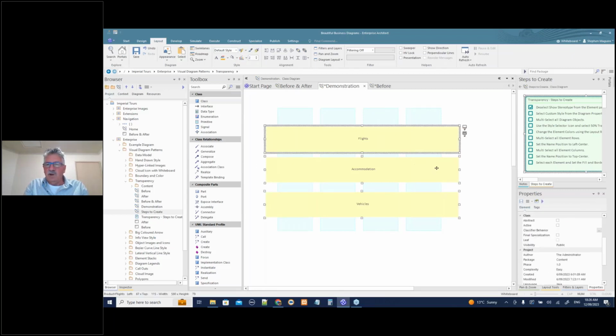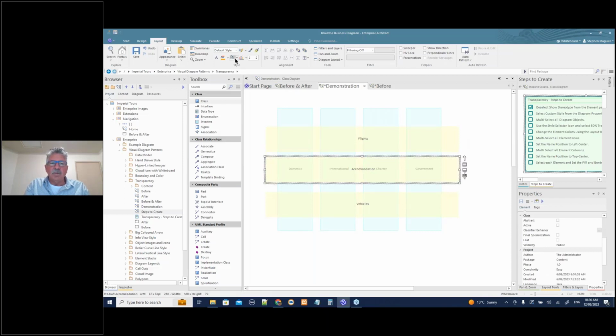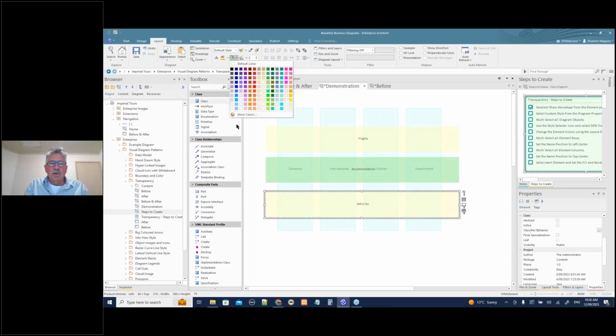We'll change the transparency of those to 50%, and let's change this one. I'll leave this one at yellow. We'll put this one as green, and we'll put this one at pink. So I'm not going to go into any more detail with that. That's the transparency. You can see that it's kind of good. You can see here we've got a bit of contamination with these